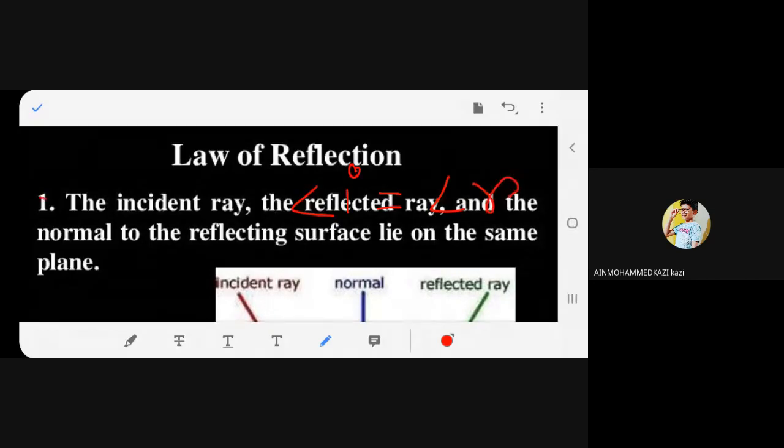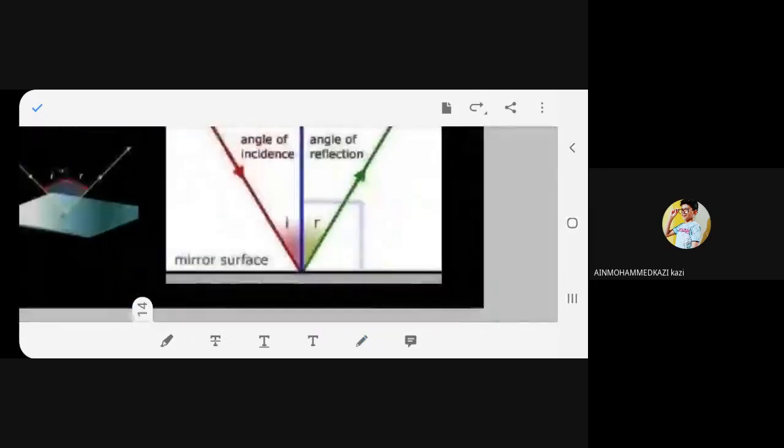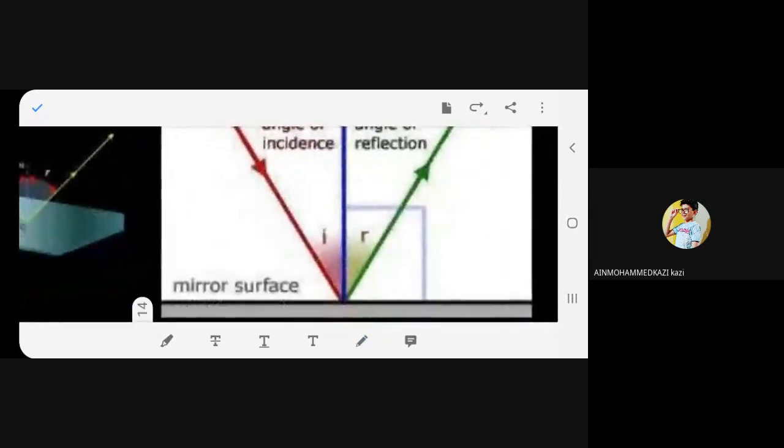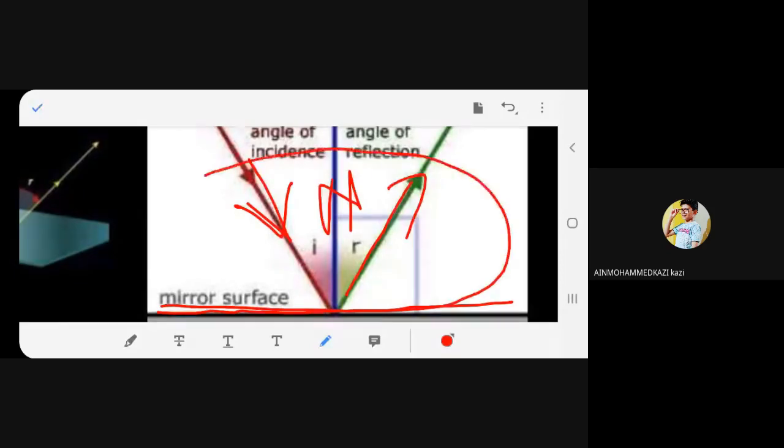This is the second law. Let's see what it is. This is the mirror surface. The incident ray, the reflected ray, and the normal all lie on the same plane. Agree? Yes. All of you, beta? I'm getting only one yes. Why not 19 yeses?